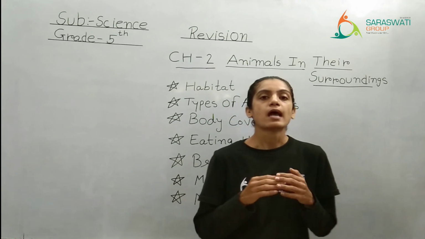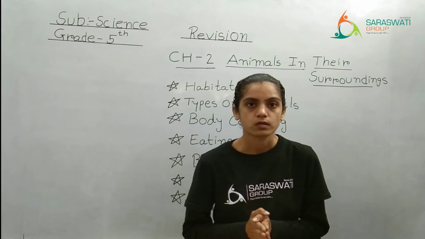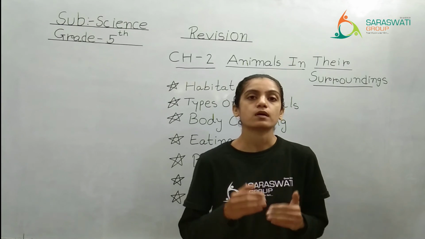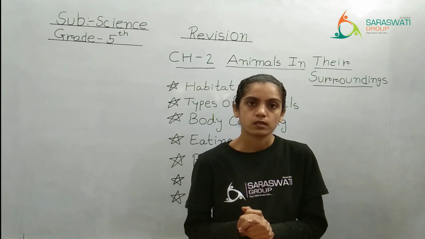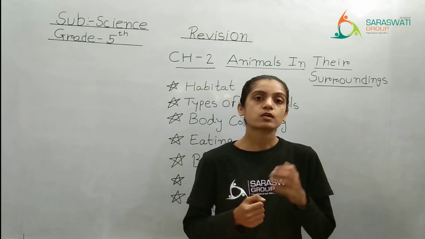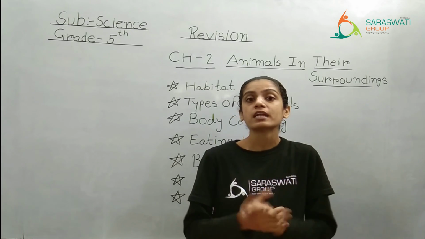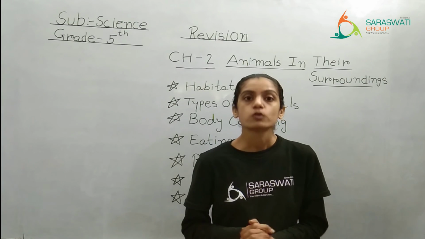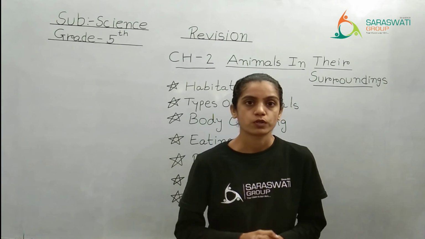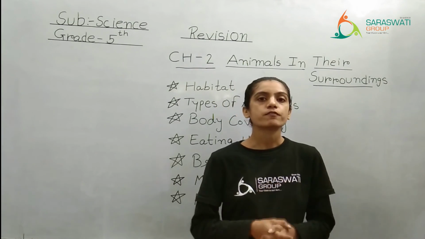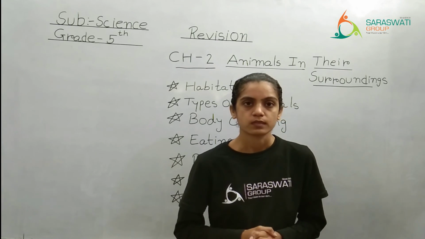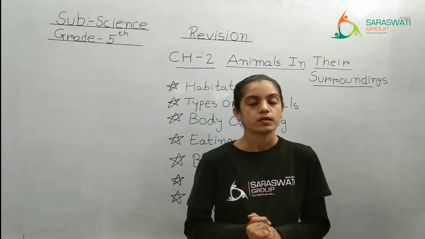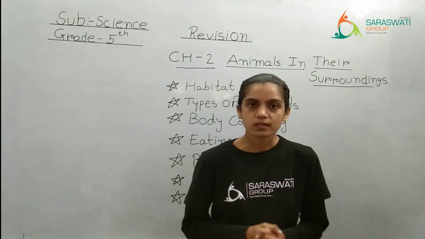Again I am repeating that you have to read the textbook for the objective paper. The way I am giving you the objective paper at the end, or you can say chapter and worksheet, the GE section is always questions from the textbook which you have to find out on your own, right? So in the exam also I will ask a question, so please read the textbook. So here I have completed the revision of the first two chapters, right? I hope you have understood and you have recalled what we have learned, right? So please read the textbook.